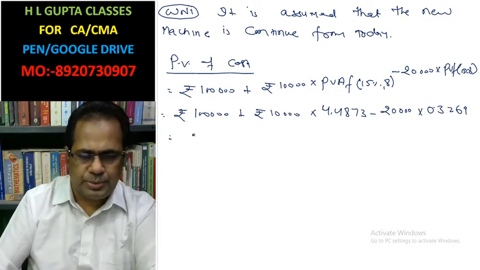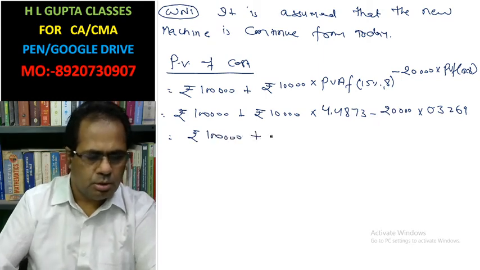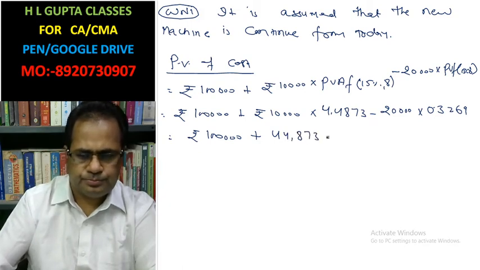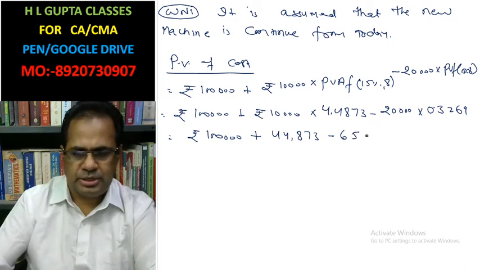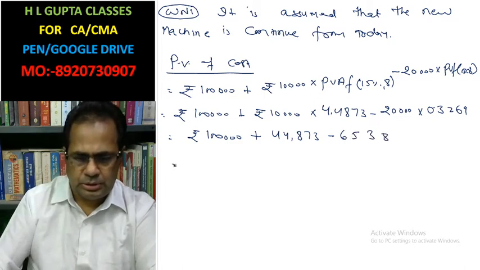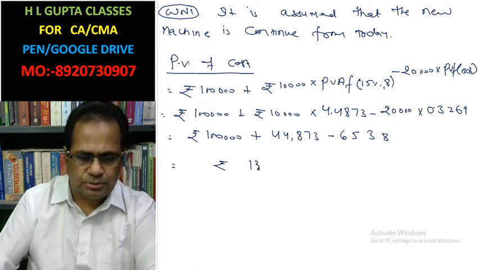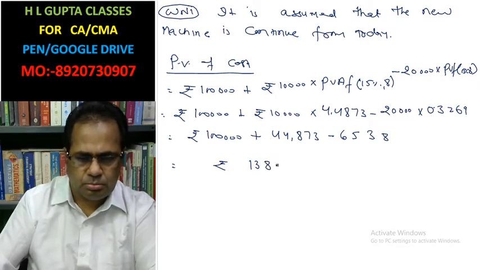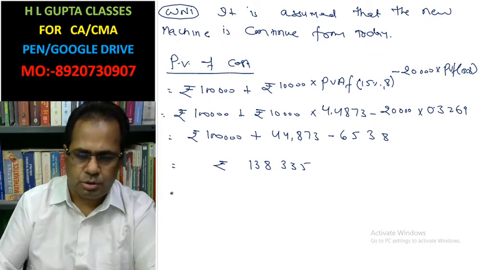This is rupees 1 lakh plus 44,873 minus 6,538. This is rupees 1,38,335.